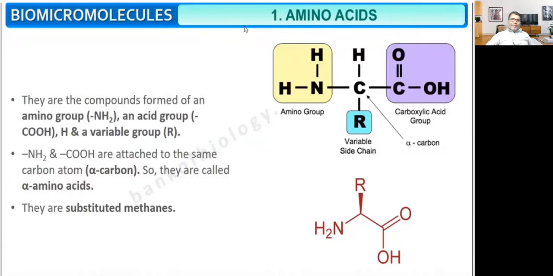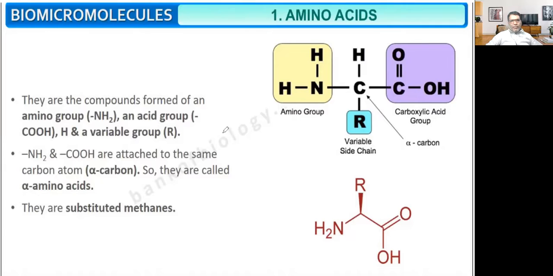Now we'll discuss what an amino acid is. Amino acid is a biomicromolecule. They are compounds with an amino group. This is the amino group, NH2. Here these are single bonds, and nitrogen shows a valency of 3. In some compounds it shows variable valency, but here it will be showing 3.